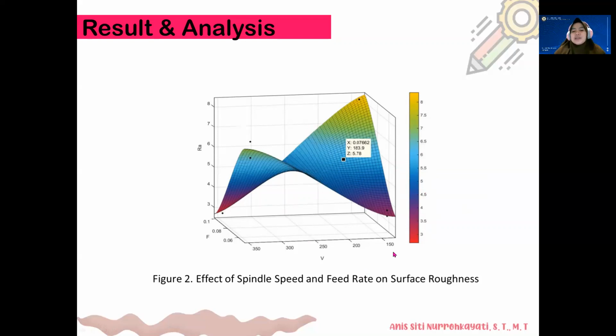So when the spindle speed is low and the feed rate is high, the roughness is good, within the standard value.